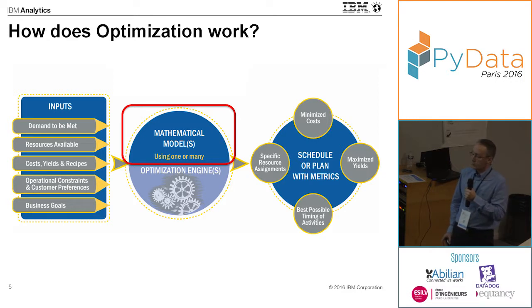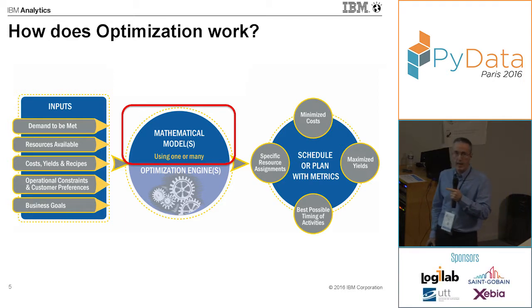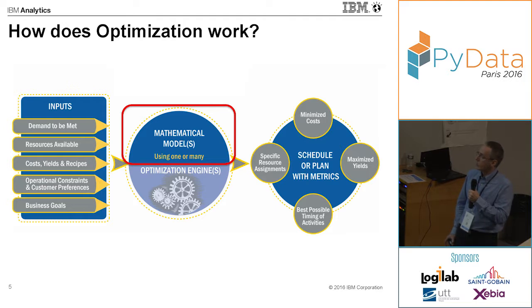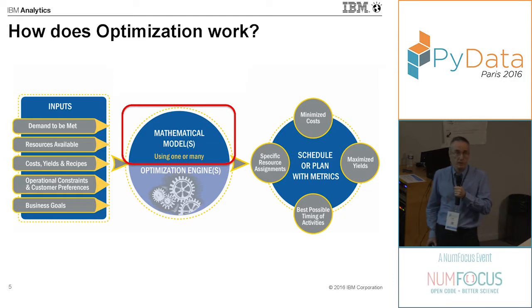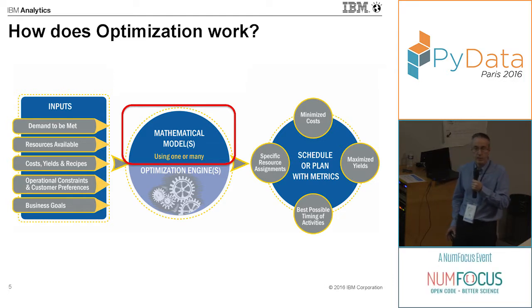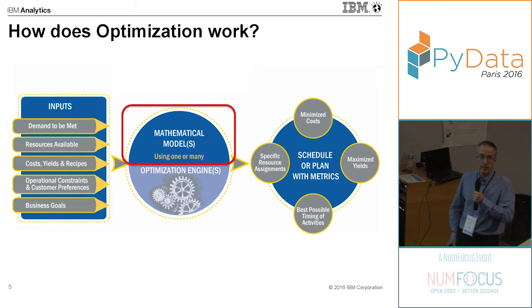So the purpose of this representation, or this optimization model, is to create a kind of huge search space of possibilities. And this is the modeling part. Then the purpose of the optimization engine is to explore this search space and to find the best decisions given your business goals. The outcome of the optimization engine will be, for example, your production plan in your plant.